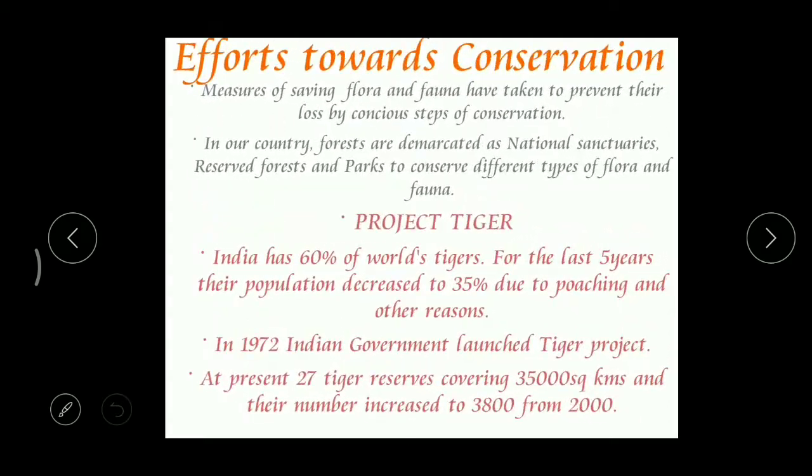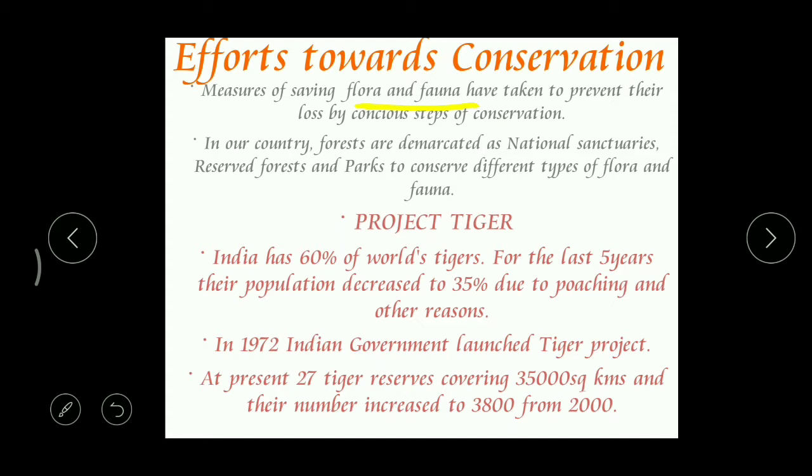What's the next one? That is efforts towards conservation. Now the government is taking proper care and very preventive measures in order to conserve and save the flora and the fauna. Flora, already told you, means plants, and fauna means animals. So in order to save different species of plants and animals, the government is taking very cautious measures, right?